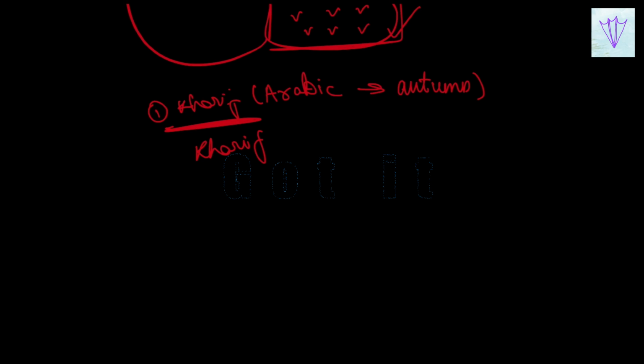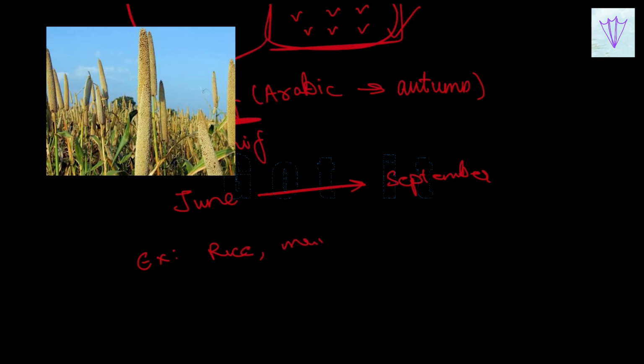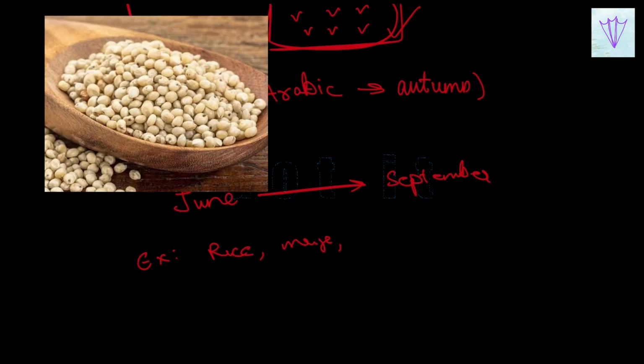Sowing of seeds is done at the beginning of the monsoon season, that is in the month of June, and harvesting is done by the end of the monsoon season, that is during September. Examples of Kharif crops include rice, maize, soybean, groundnut, cotton, jowar, bajra, etc.